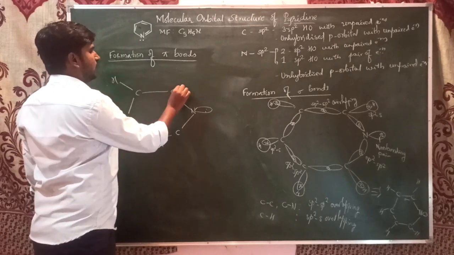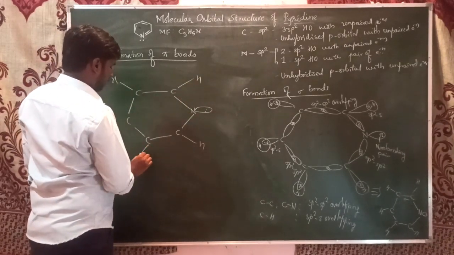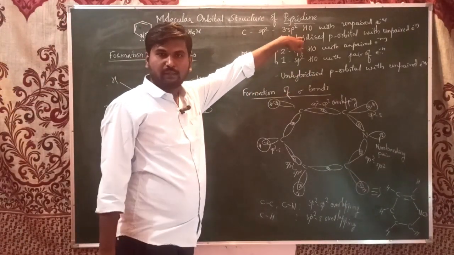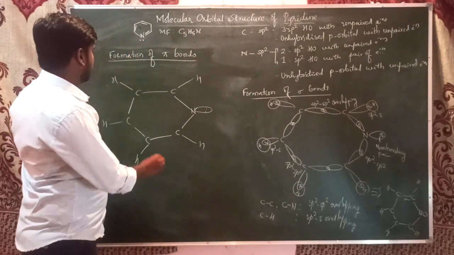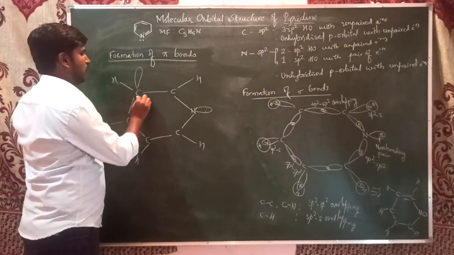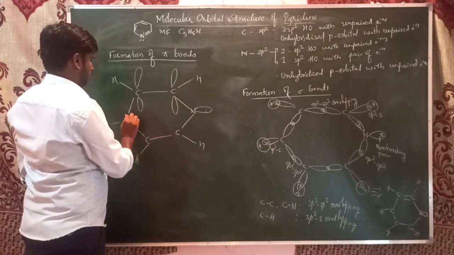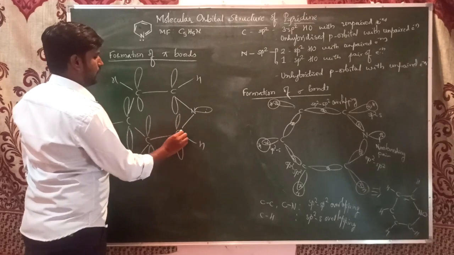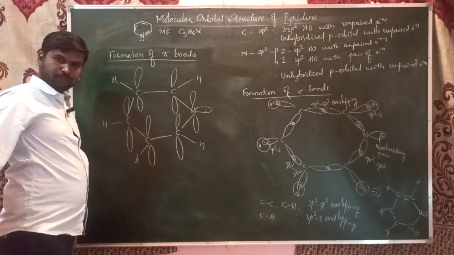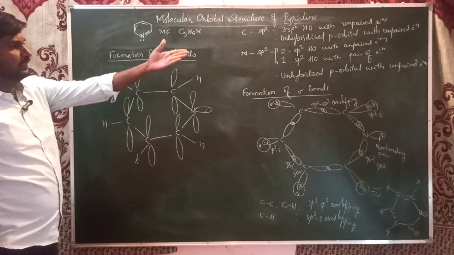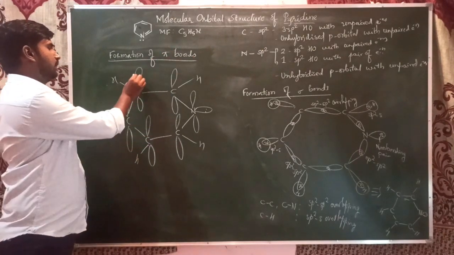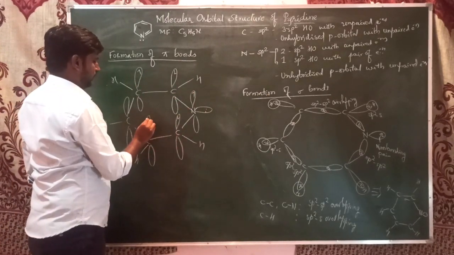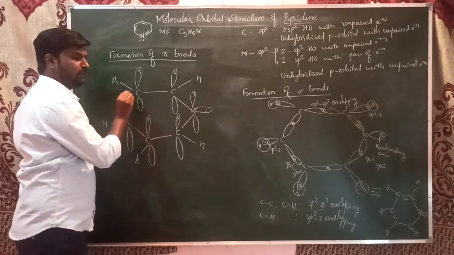After the formation of sigma bonds, each carbon and nitrogen still has an unhybridized p orbital, perpendicular to the plane of the sigma bonds, and each contains a single unpaired electron.